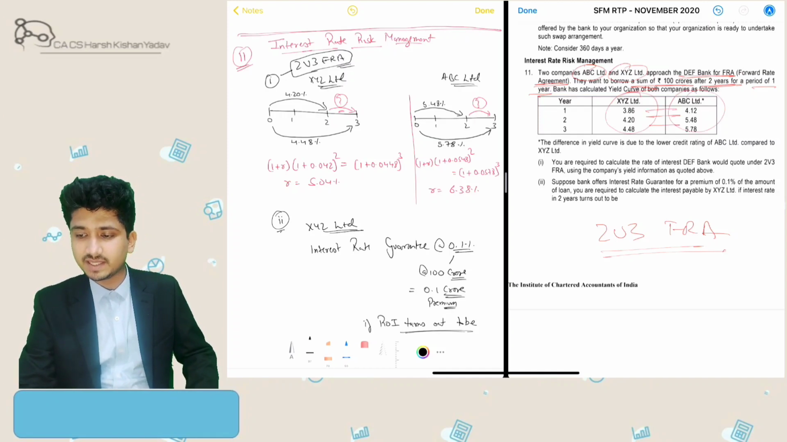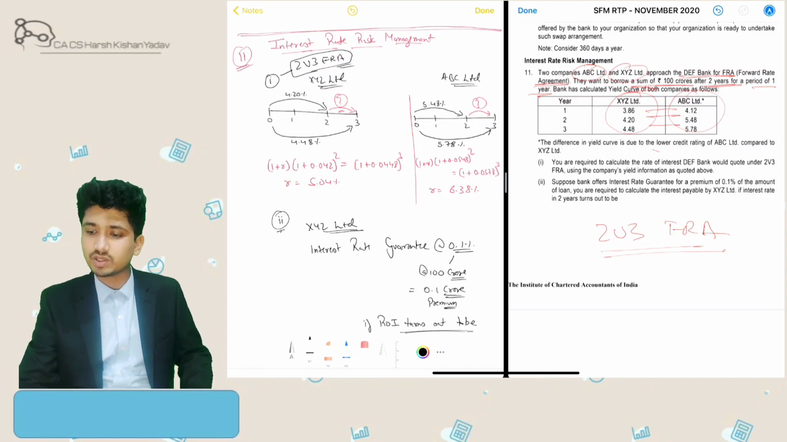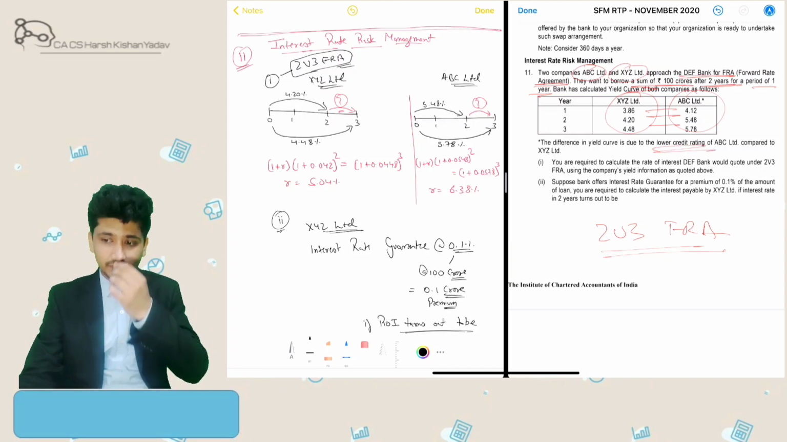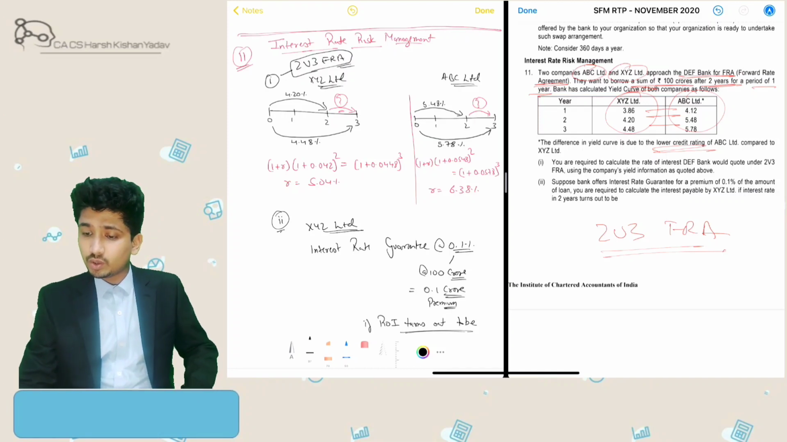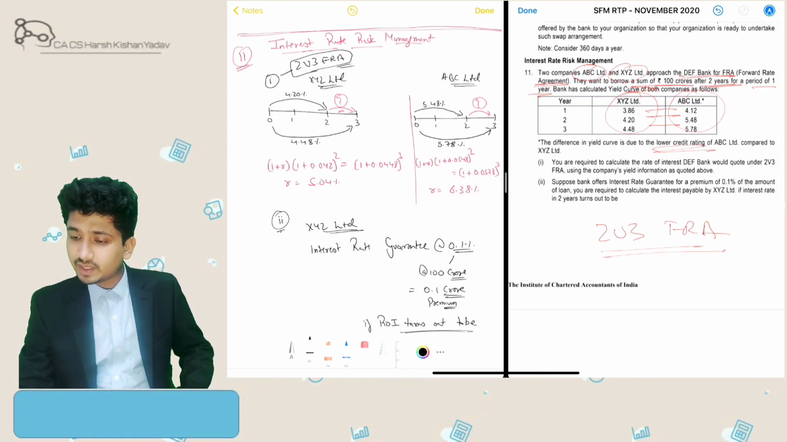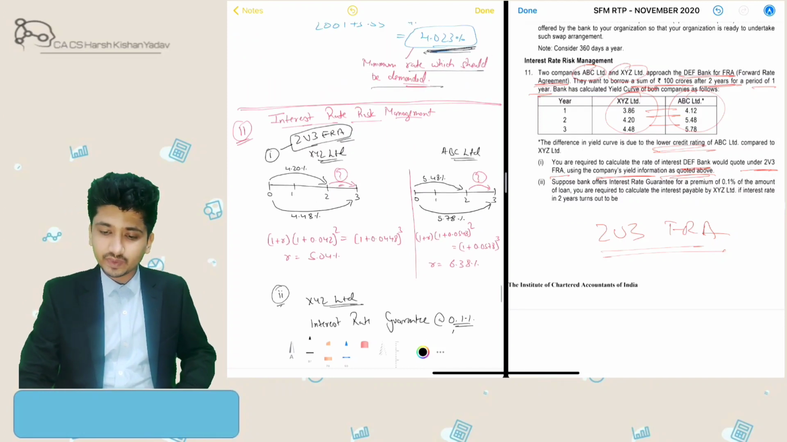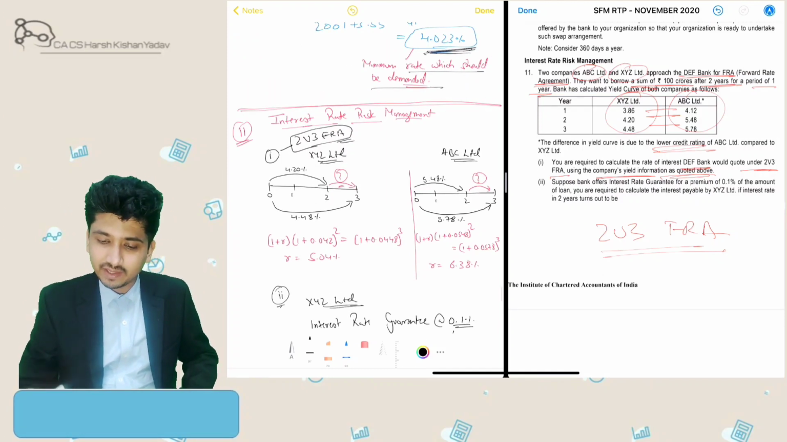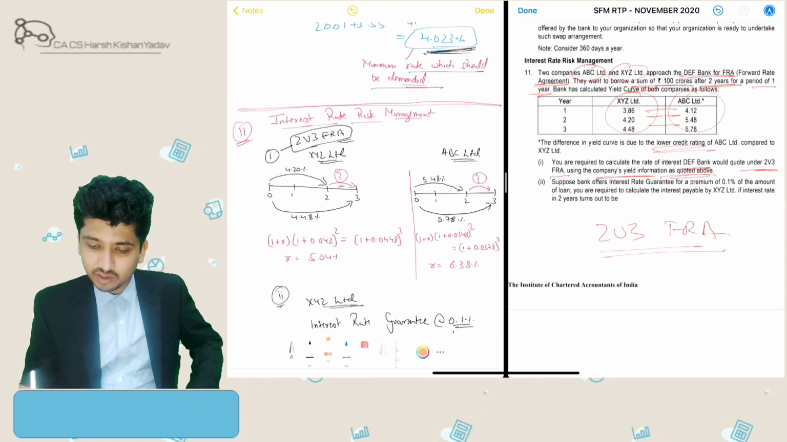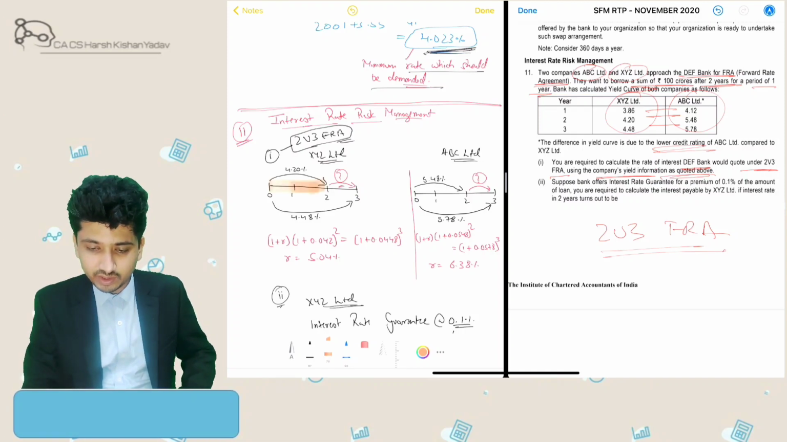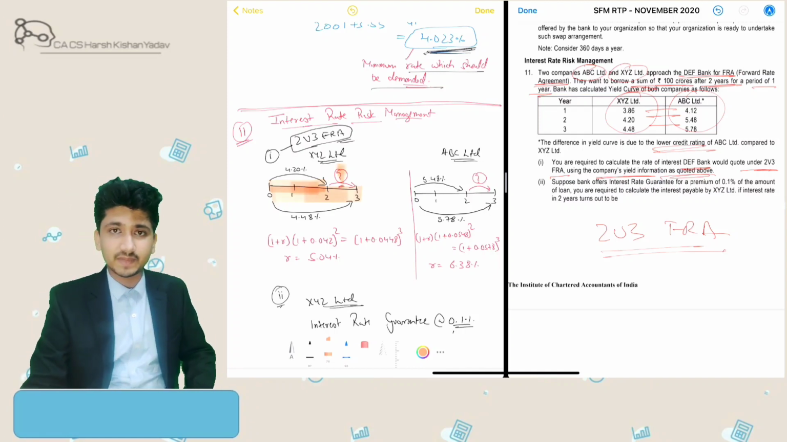So as you can see, ABC's rate of interest is a bit higher just because its credit rating is lower when compared to XYZ. So first we need to calculate the rate of interest DEF bank would quote under 2v3 FRA using the bank's yield information as quoted above. So what this denotes is, we have an interest rate mentioned for 2 years and an interest rate mentioned for 3 years. So we need to calculate the interest rate for the third year, 2v3.